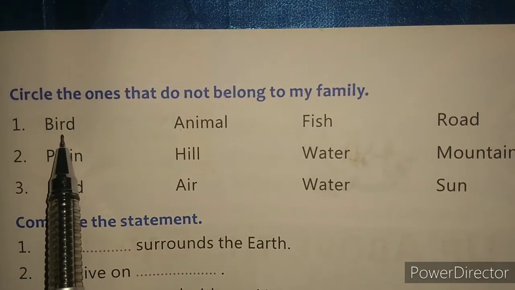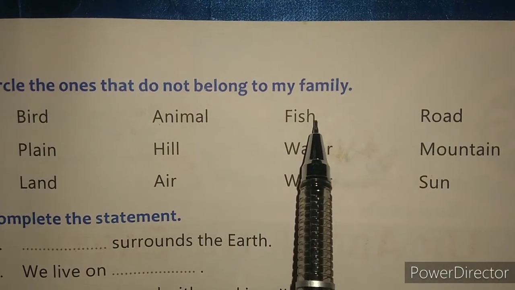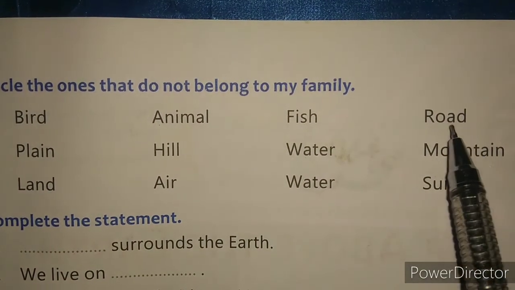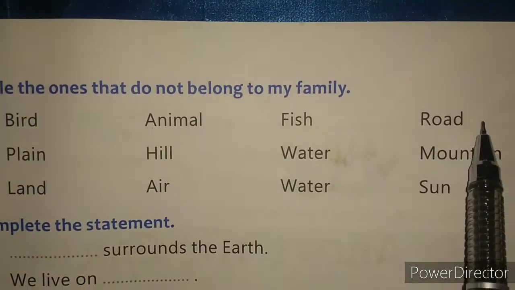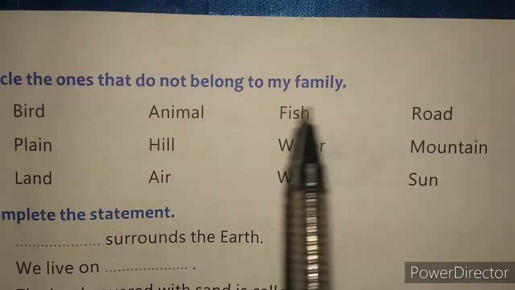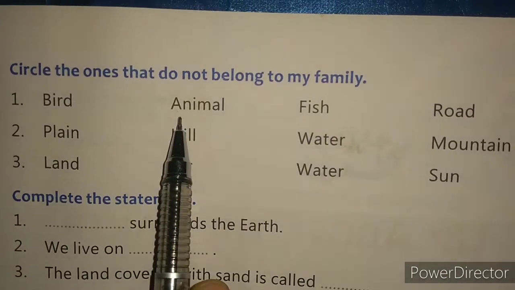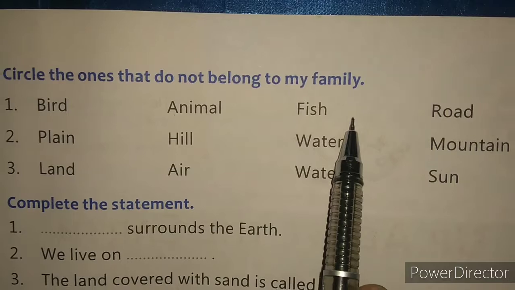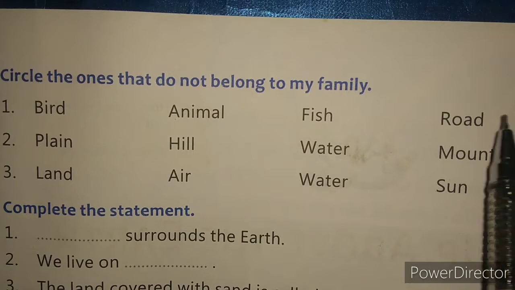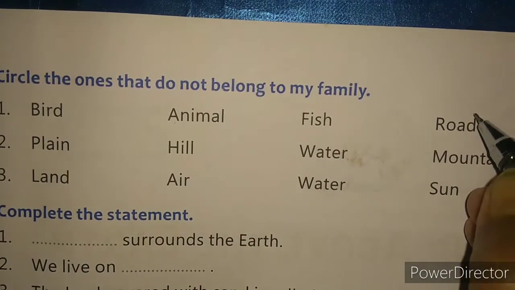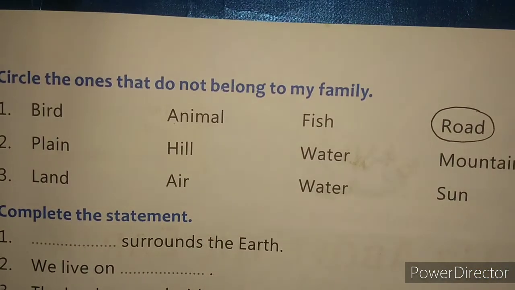First is bird, animal, fish, and road. What is odd here, children? I think road is odd here. Why? Because bird, animal, and fish, these three are natural things, and the road is made by men. So this is odd here, and we will make the circle over here.